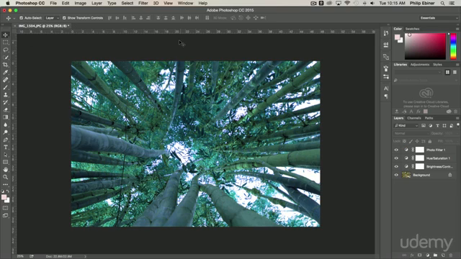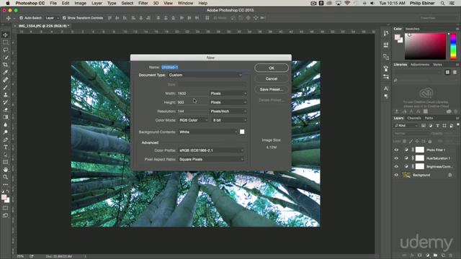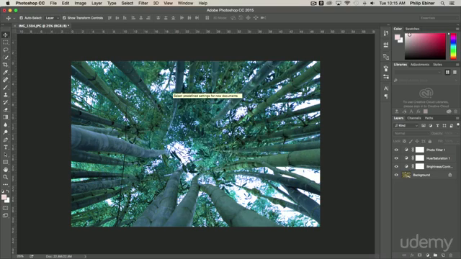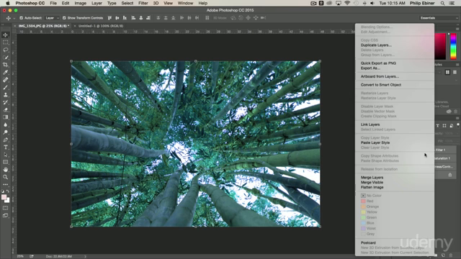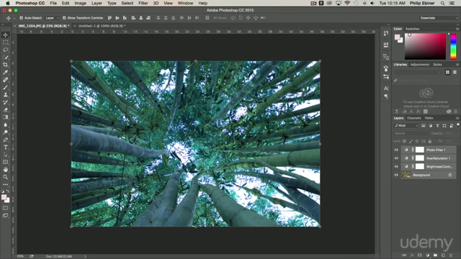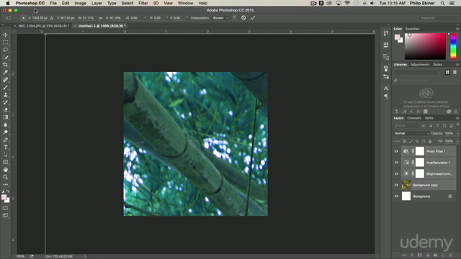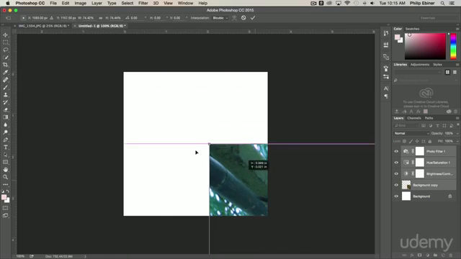The other way to basically create an image the right size for whatever you're doing is to create a new project, create it the size that you want. So say 500 by 500. Open that, and now I can take all these layers and duplicate them into our new project. And now I have to resize everything. So I can drag in and out.